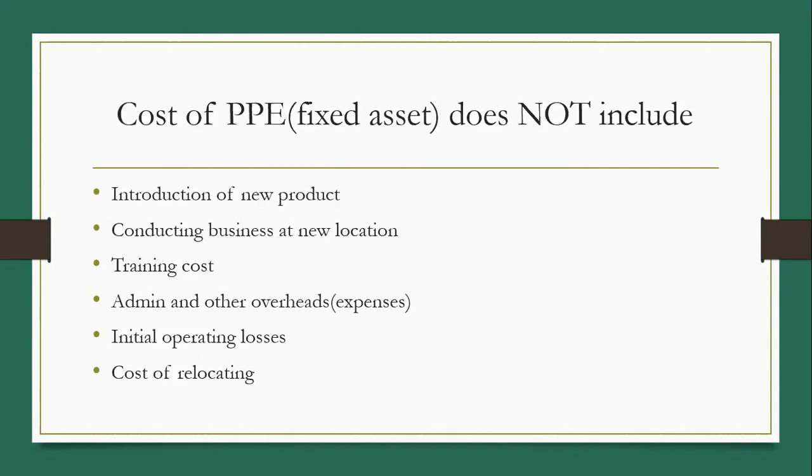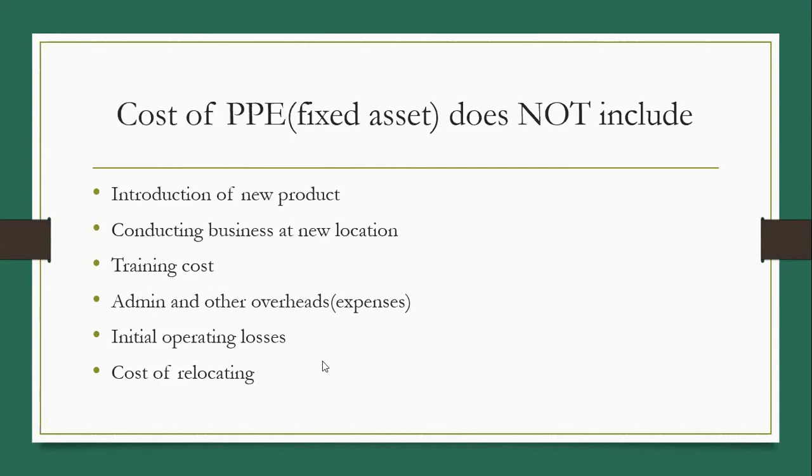So all these losses are just operating losses. They are part of normal loss which is debited to P&L account. So it cannot be added to machinery because it does not improve the asset. It is due to improper handling or any mistake which is committed by workers. So it is normal loss which is to be transferred to profit and loss account.